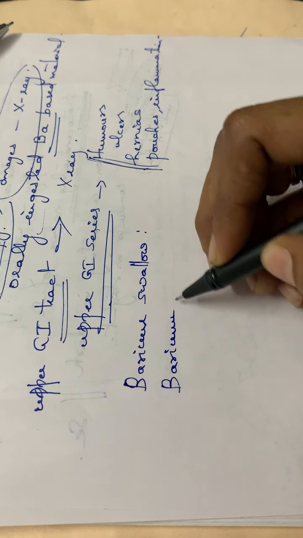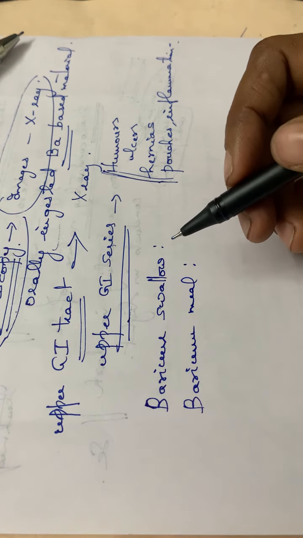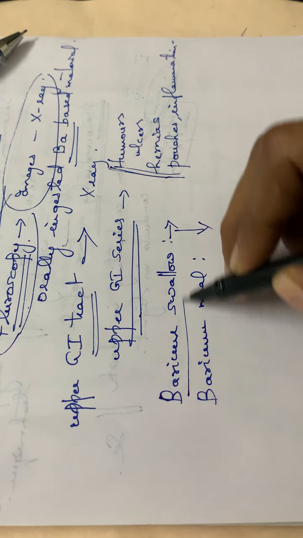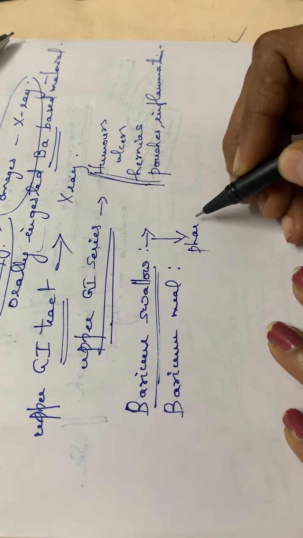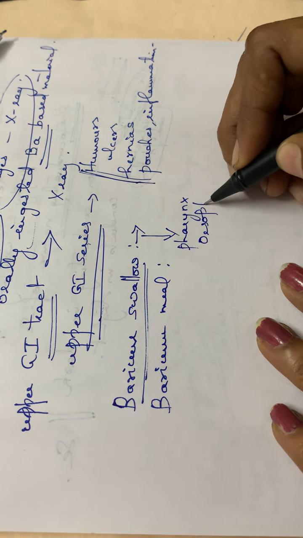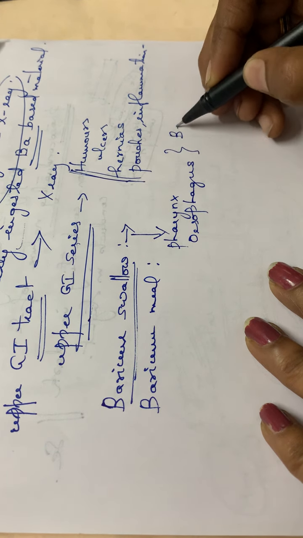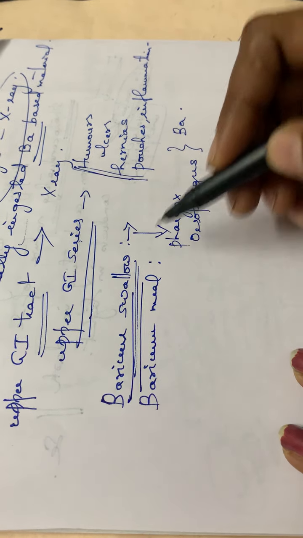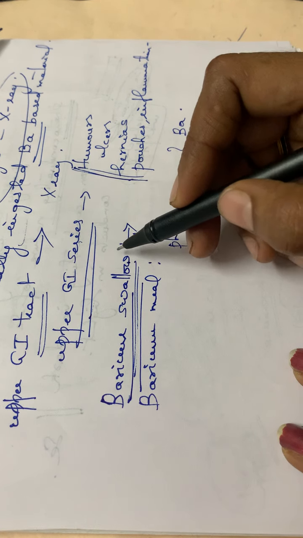Barium swallow means that if the pharynx and esophagus are examined with barium, then that test is called a barium swallow.